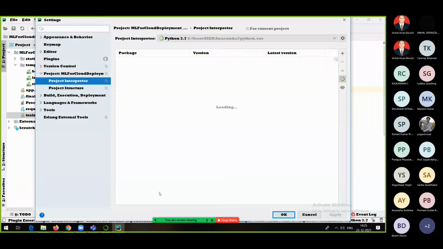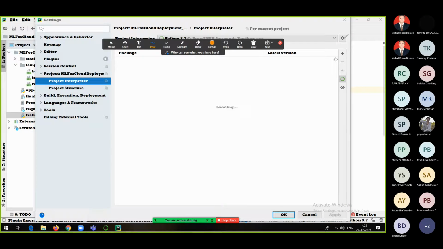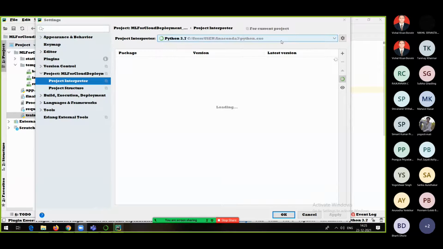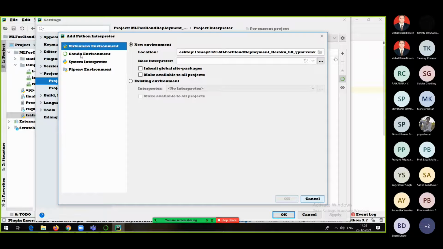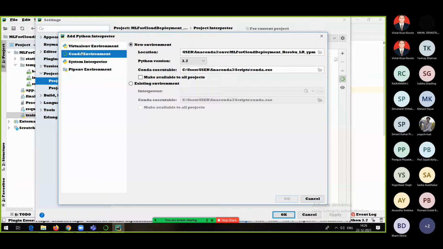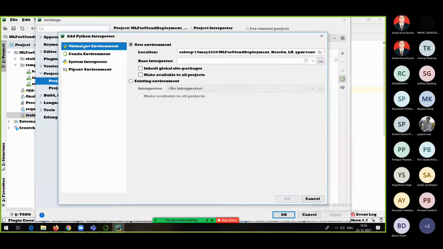I will just try to highlight that here. Once you click on that setting button, you will see options like Show All and Add. In my case, I have already created a number of project interpreters, so I will show you how to create a new one. Just click on Add, and now you have options. If you have plain Python installed, you go with Virtual Environment. Otherwise, if you have a Conda environment like me, you go with this.